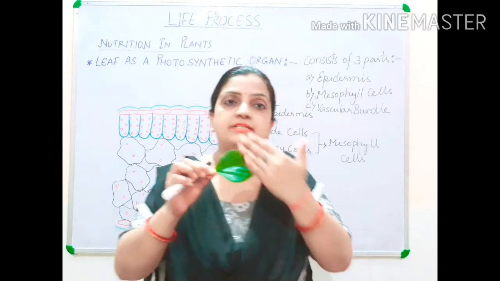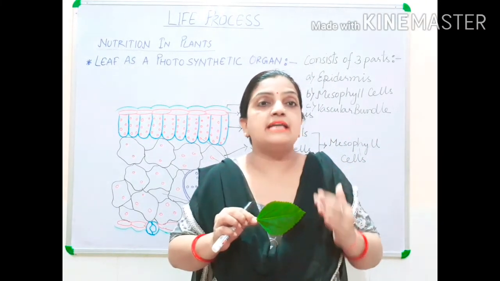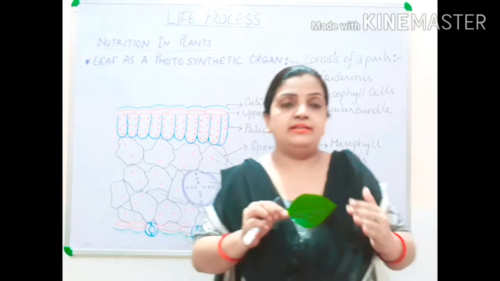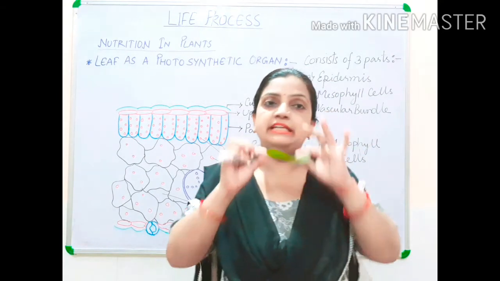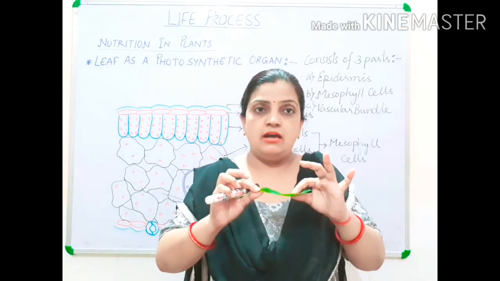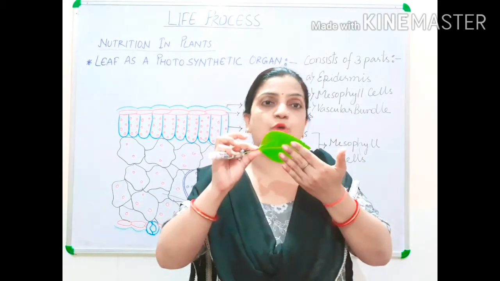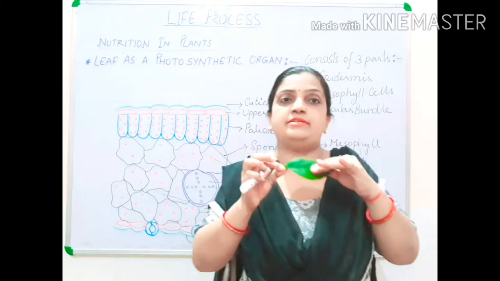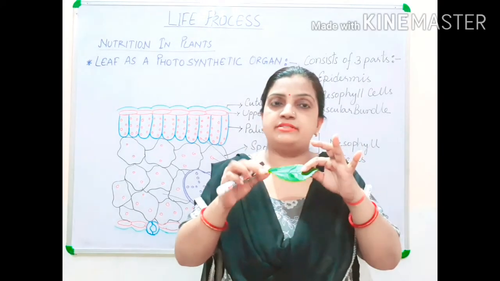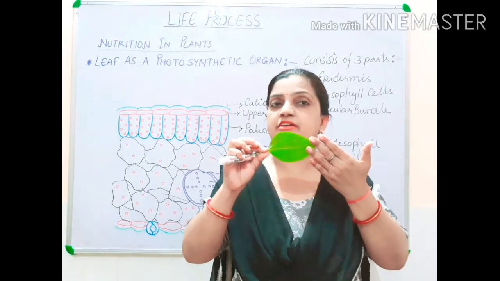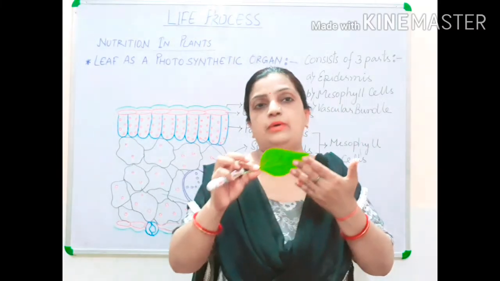Now the surfaces of the leaf are called epidermis. Epi means outer and dermis means skin. So the leaf has an outer skin. Now this outer skin is on the upper side and at the bottom side. If the epidermis is present on the upper surface, then it is called upper epidermis, and the epidermis on the lower surface is called lower epidermis. Upper epidermis and lower epidermis.